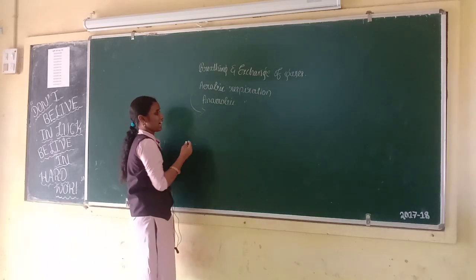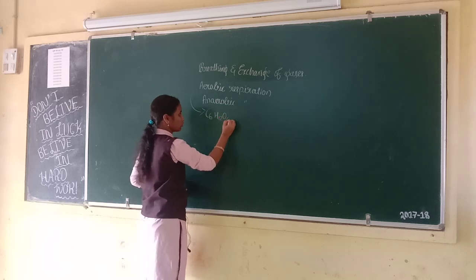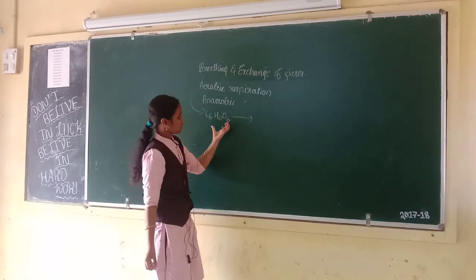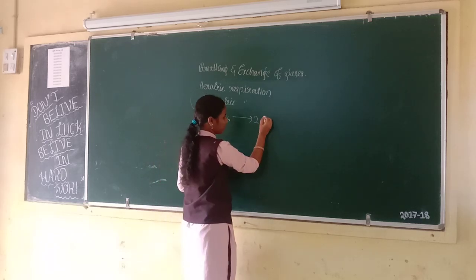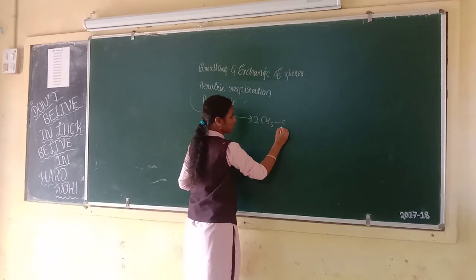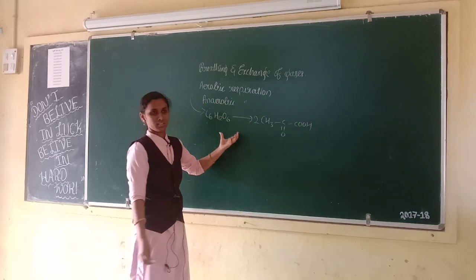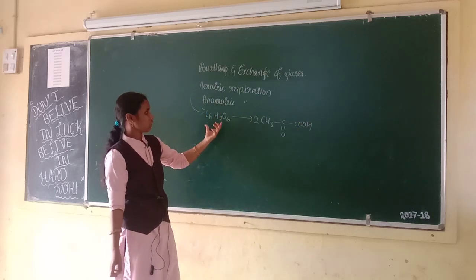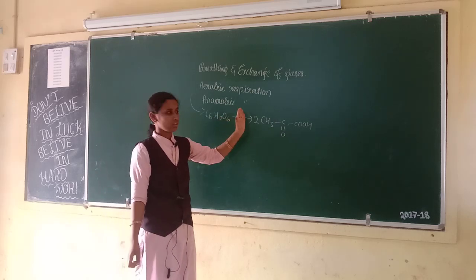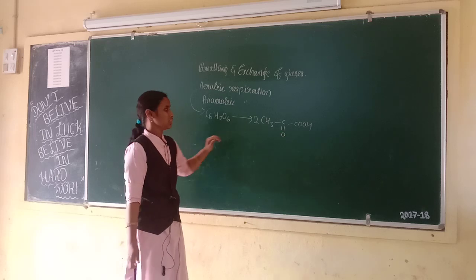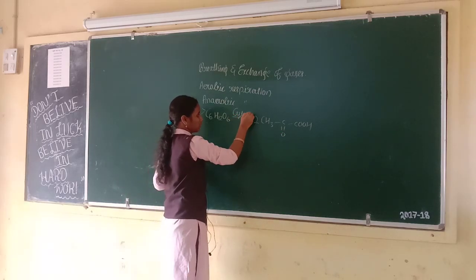First, aerobic respiration. This is glucose, C6H12O6. This is converted into pyruvic acid, or pyruvate. This process is called glycolysis. Glycolysis is a process of breakdown of glucose into pyruvic acid. This process will take place in the cytoplasm.